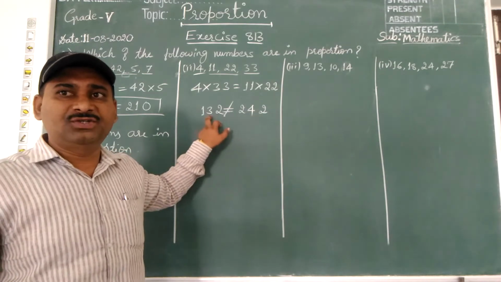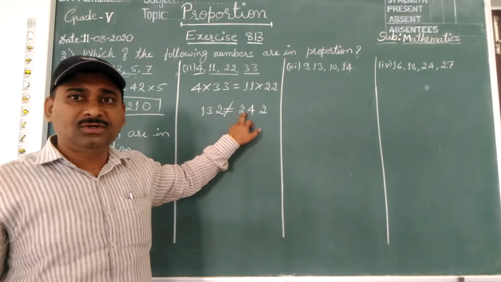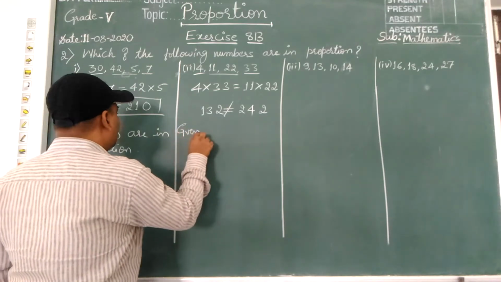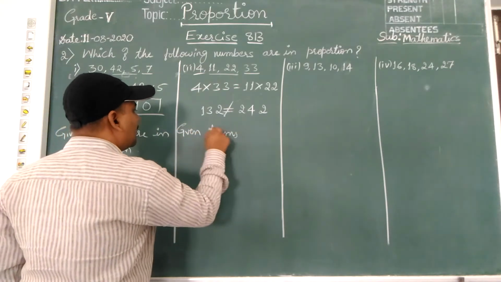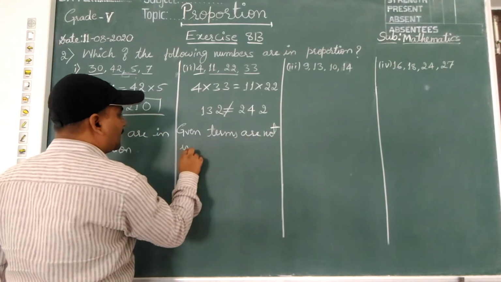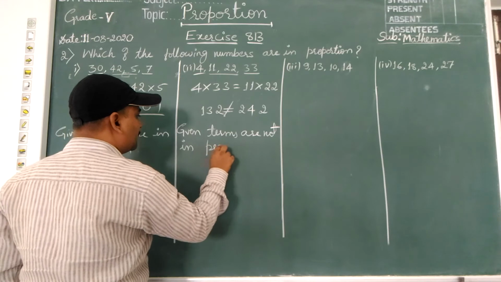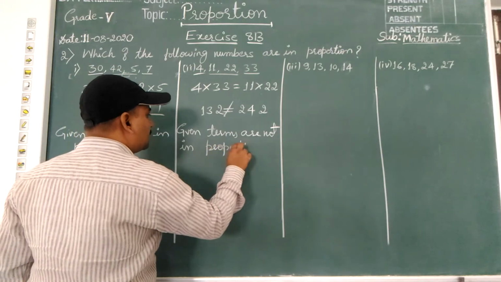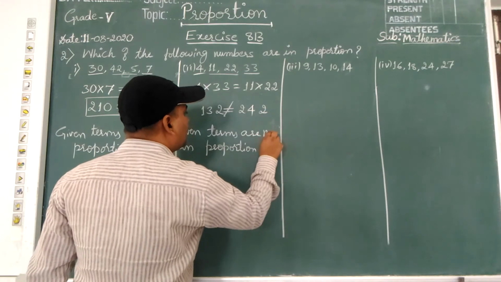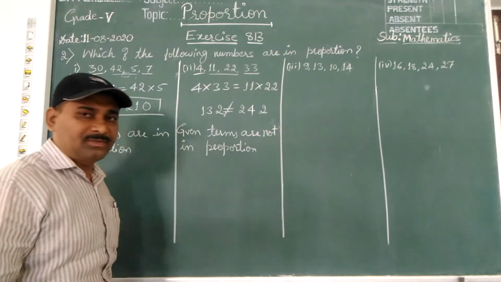One is 132, another one is 242. They are not equal. Therefore, what can we write? Given terms are not in proportion. They are unequal.